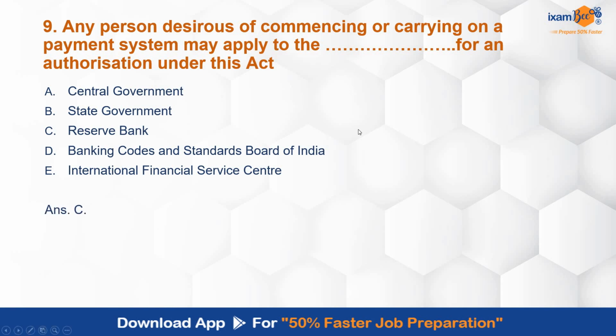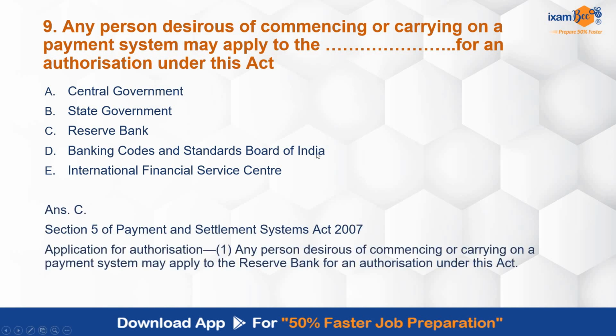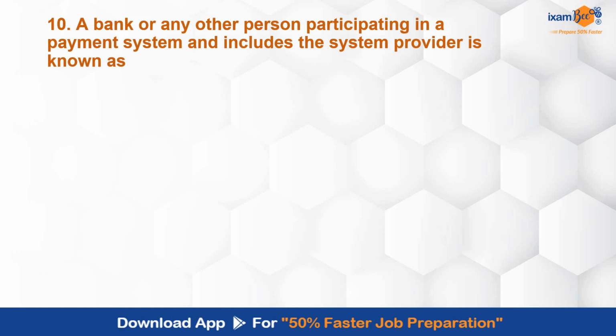Correct answer is C, Reserve Bank. Section 5 covers this point. Application for authorization has to be made before Reserve Bank of India. FEMA also is going to have the same similar provision. RBI के पास पावर है authorization grant करने का, application किया जाता है, same thing यहाँ पे भी.